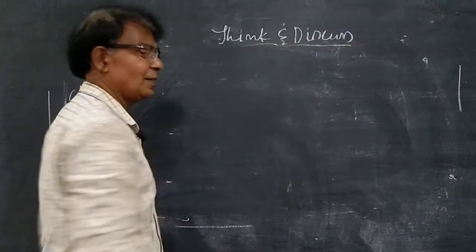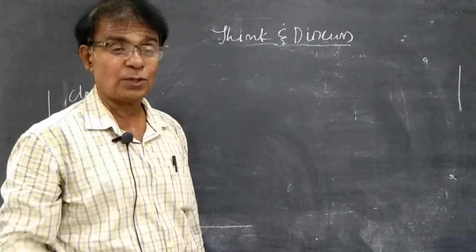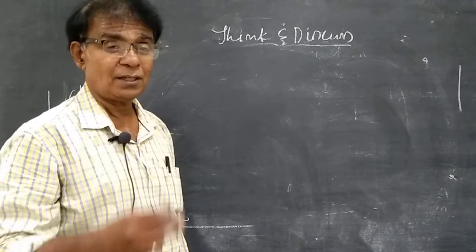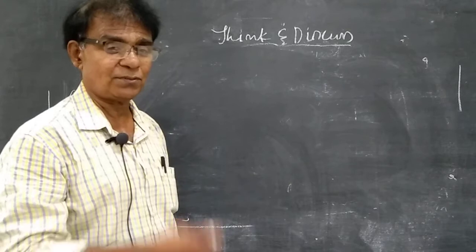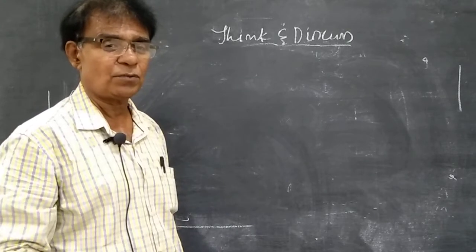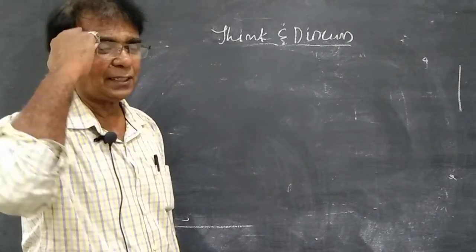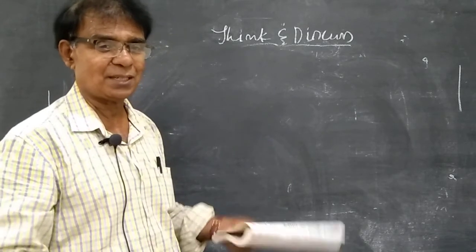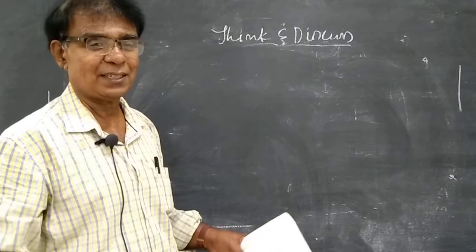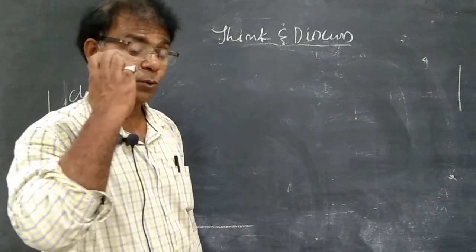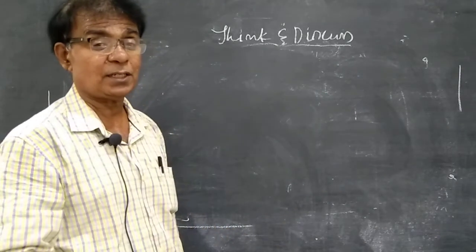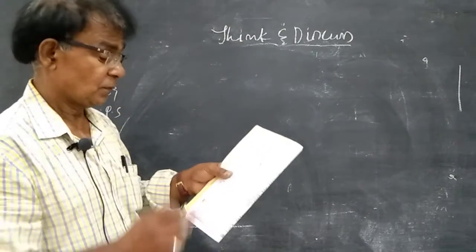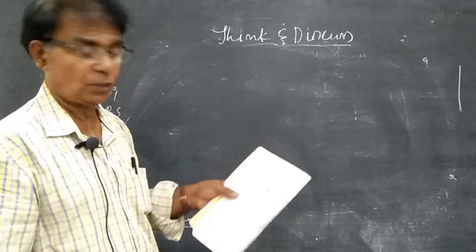So these are called brain teasers. You have to work them out on your own, discussing with your classmates, or with your mother, father or the teacher. First you try and think, and if you are getting your answer, fine. If you are not getting it, discuss with others. It will improve your observation and quality of learning. There are 3 questions, I will tell them, then we will stop.